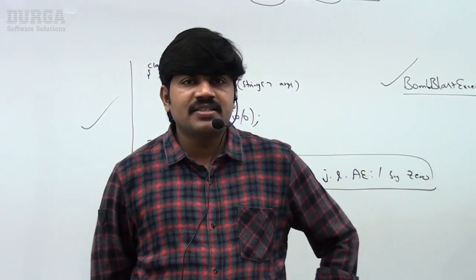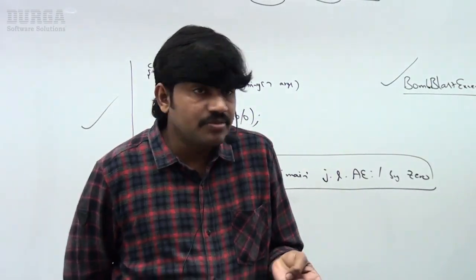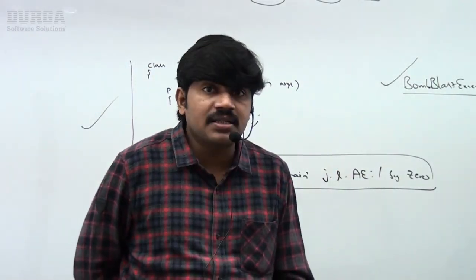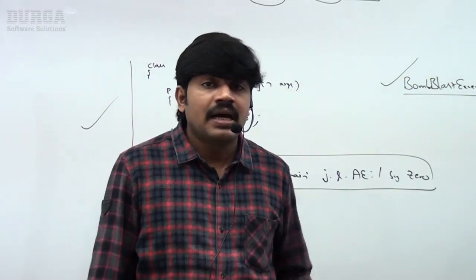So can you please give an example for unchecked exception? Bomb blast exception, arithmetic exception. These things are examples for unchecked exception.